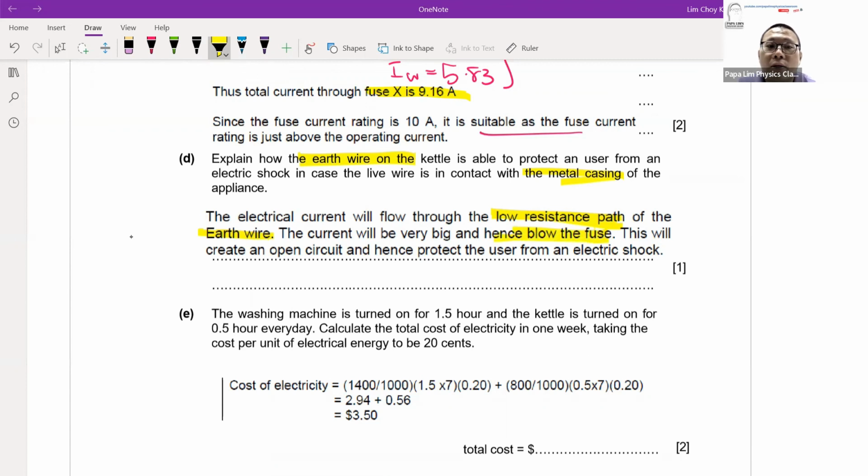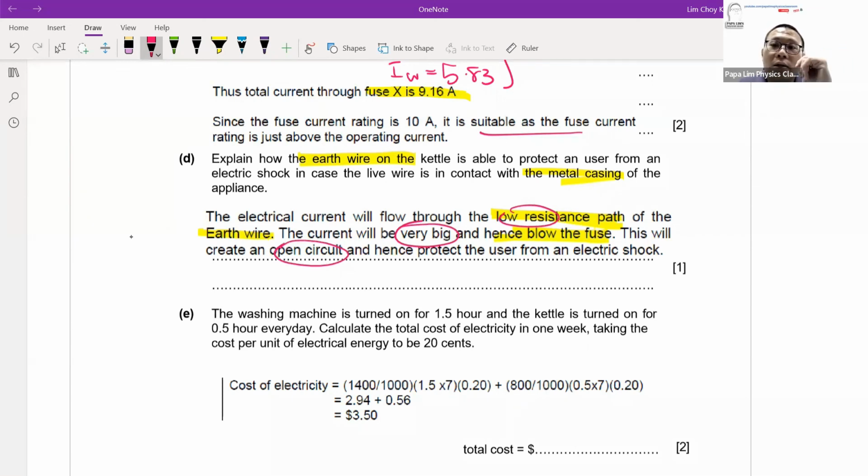Because it's a low resistance path, the current flowing through the earth wire is a big current. Low resistance, high current. So the fuse will be activated, and as a result, the fuse will melt or blow, and thus create an open circuit, and that will protect the user.